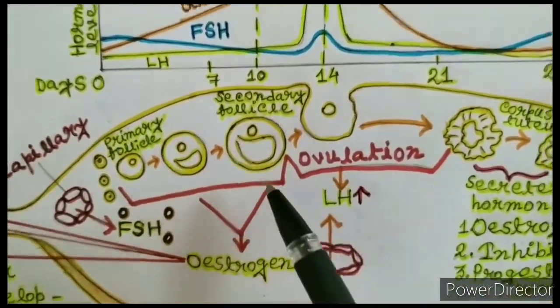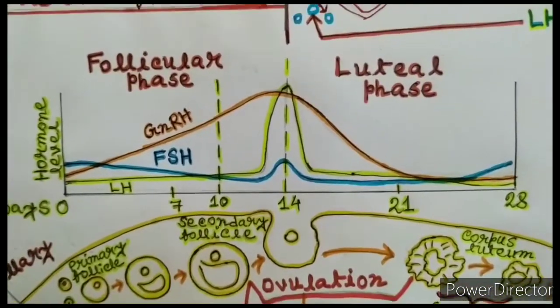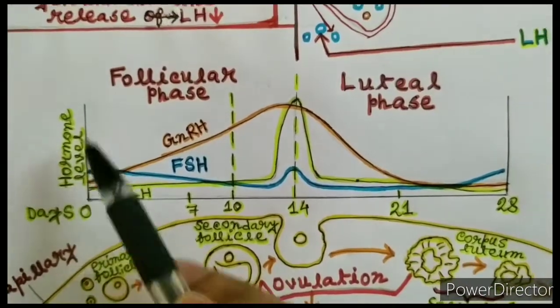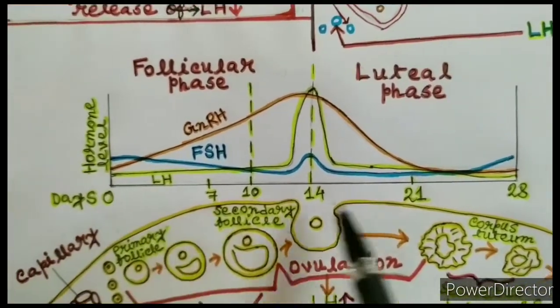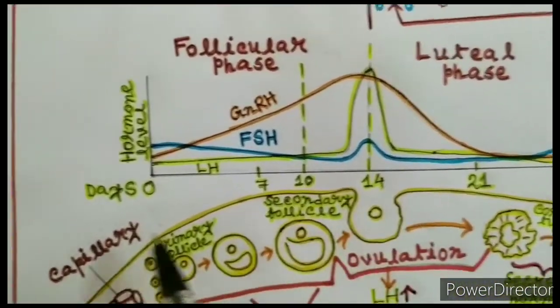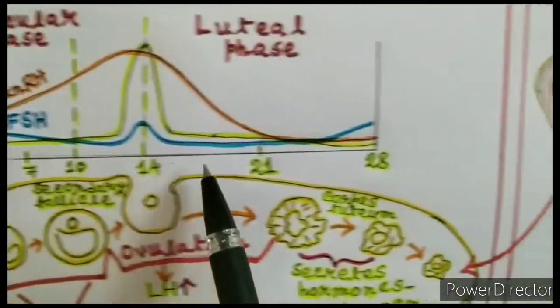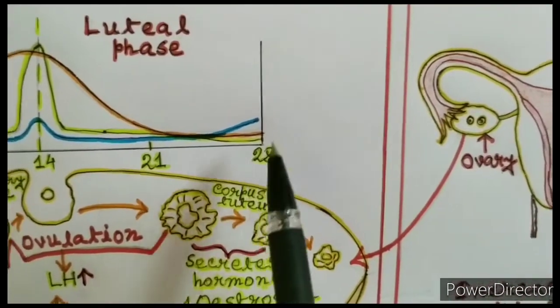Now look at this graph. Here you can see the changes in hormone levels on the y-axis, and on the x-axis the duration of the menstrual cycle. The duration of the menstrual cycle is more or less 28 days.